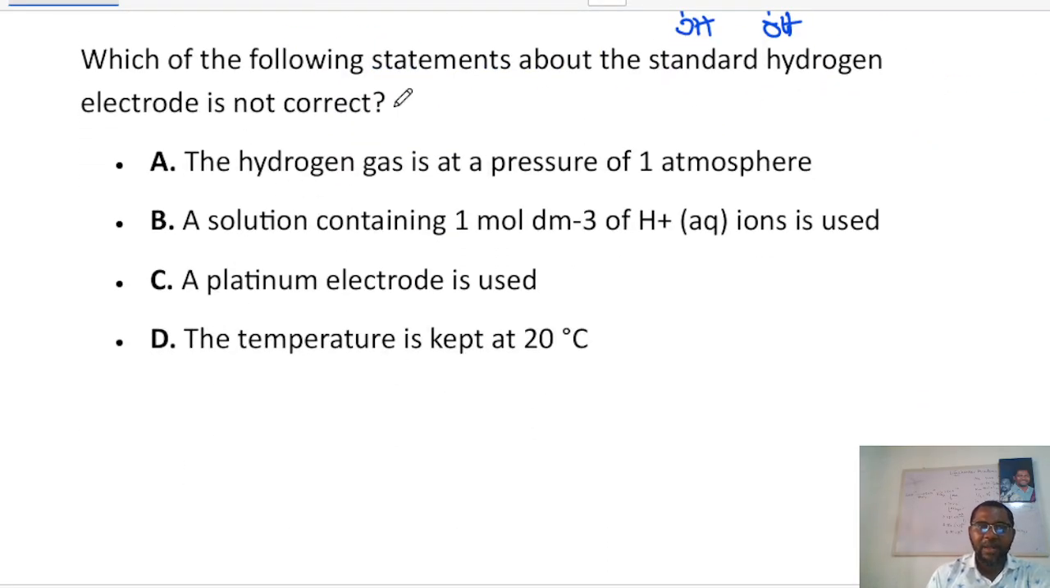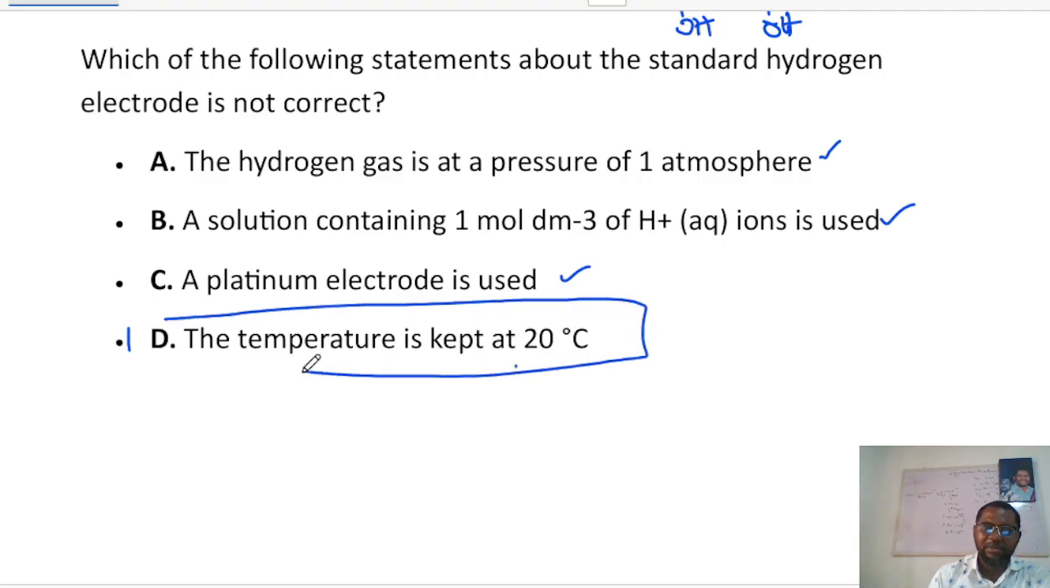Now the next one says, which of the following statements about the standard hydrogen electrode is not correct? A says hydrogen gas is at a pressure of 1 atmosphere. This is correct. B says a solution of 1 mole per dm cube of hydrogen ion is used. This is correct, because the standard state concentration must be 1 mole, pressure must be 1 atmosphere. A platinum electrode is used. This is correct. The temperature is kept at 20 degrees Celsius. No, this is not correct. The temperature must be standard temperature, and standard temperature is 25 degrees Celsius.